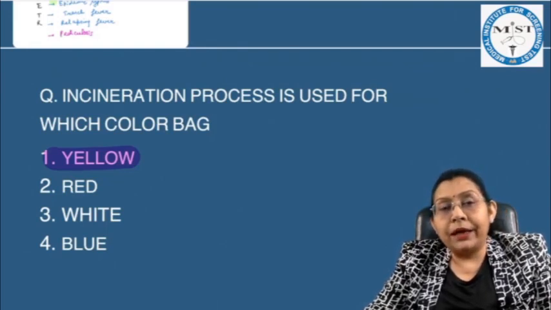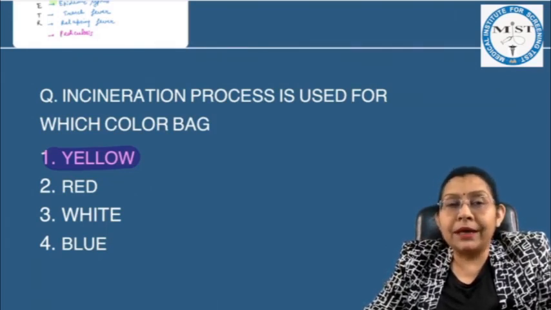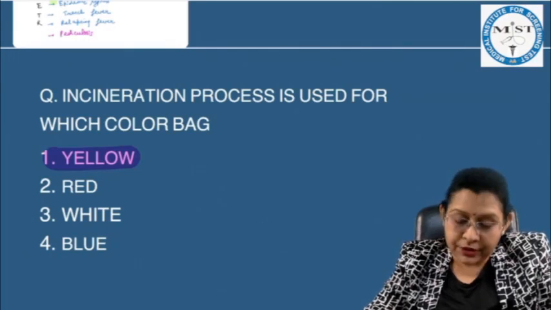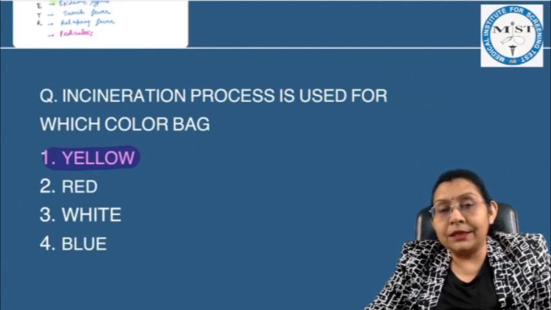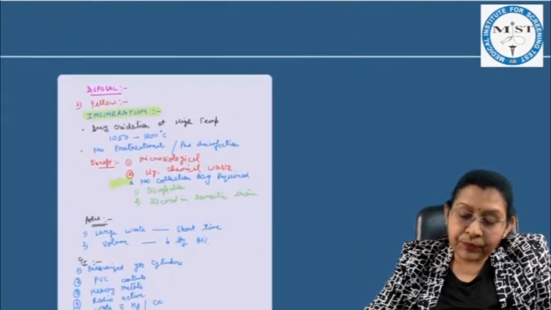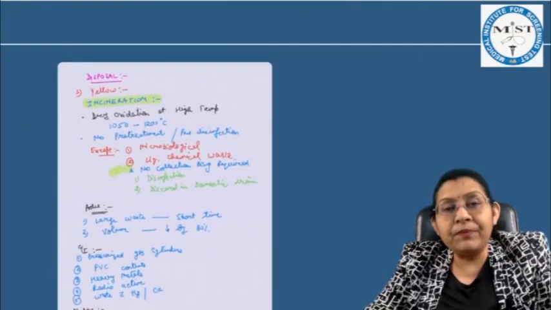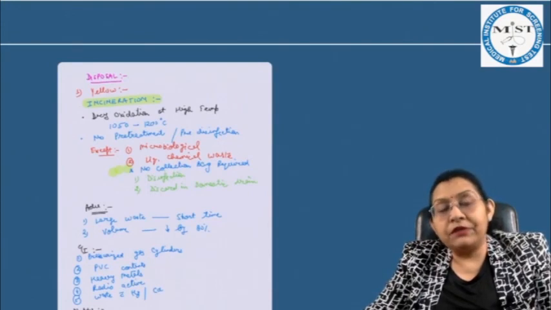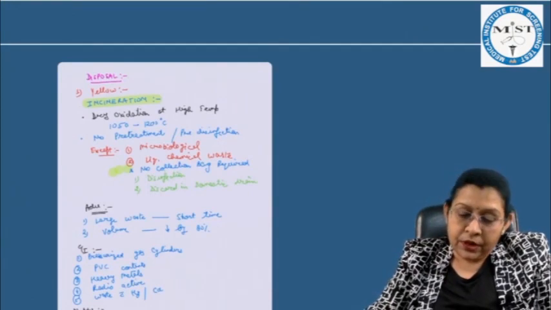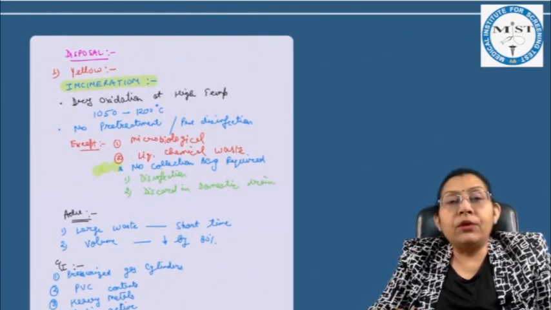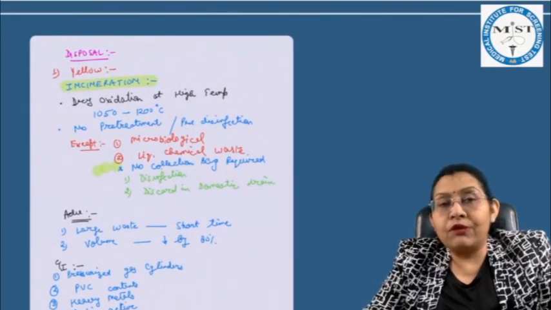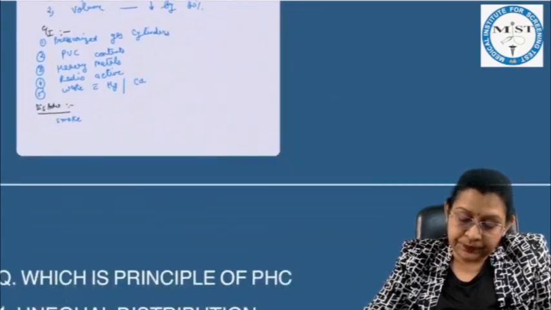Yellow color bag is discarded by incineration, while for red, white, and blue color bag contents, first we have to do their disinfection, and after the disinfection we do their disposal. So the yellow contents are disposed of by incineration.